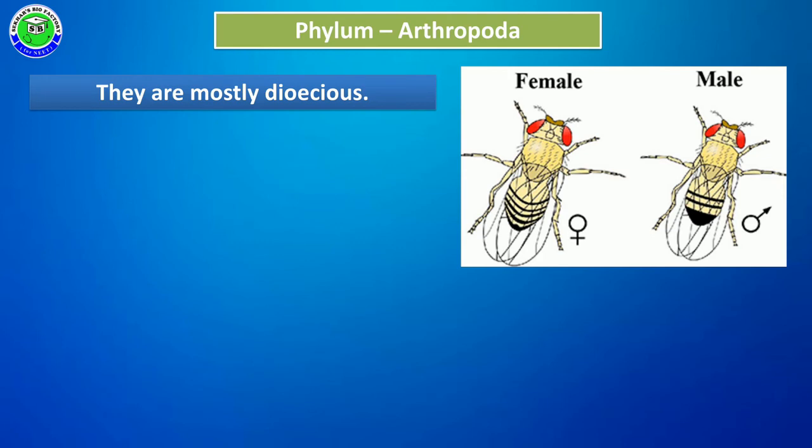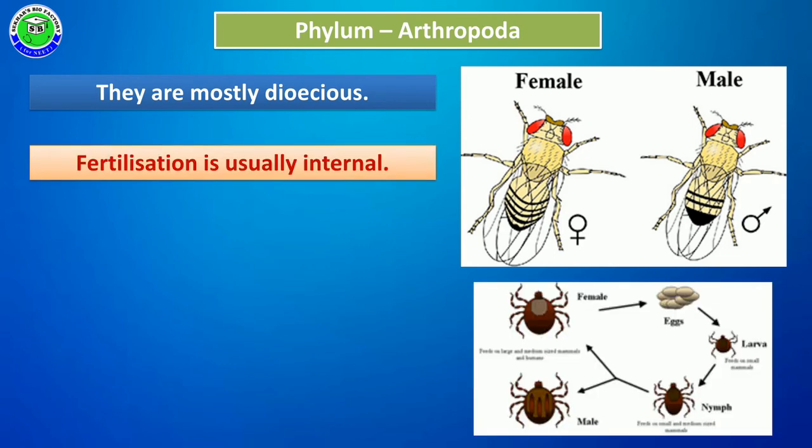Coming to reproduction. All arthropoda members are dioecious in nature, which indicates unisexual animals. In these animals, male and female individuals are separately present. At the time of sexual reproduction, the male releases its male gametes into the female individual, and fertilization takes place inside the parental body, called internal fertilization.